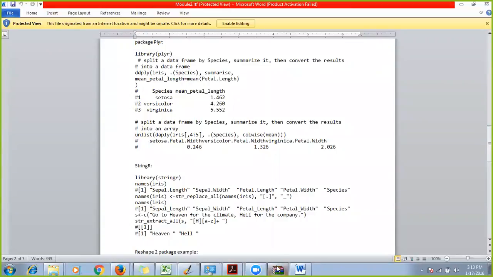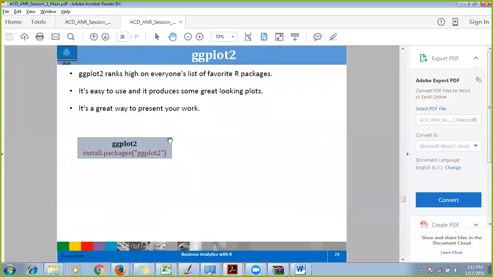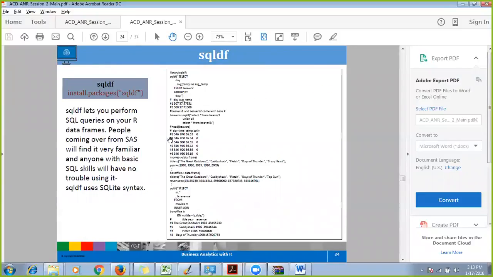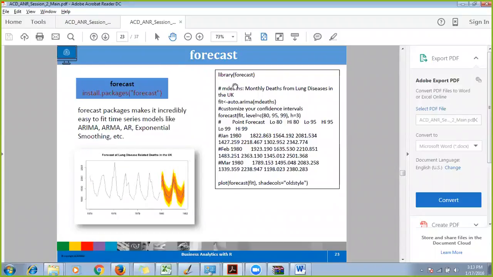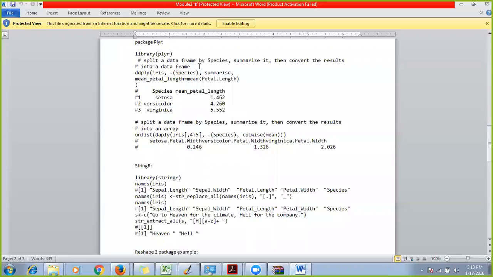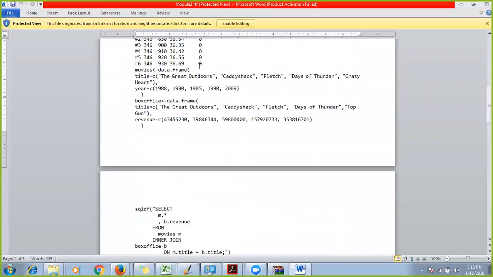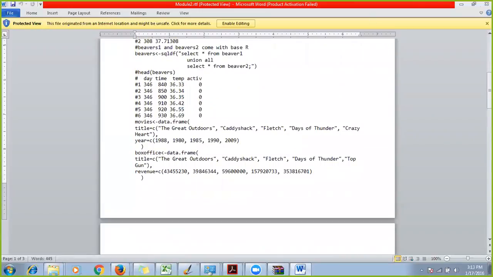Okay, so you can download all these codes and you can actually practice it. If you look at that particular slide, look at this session two. Don't worry about the content of the session two, but at some point I have some R code. These are the R code pasted on the right side of it. Because this is not a PowerPoint version, this is a PDF version, it will be very difficult for you to copy this code and paste it in a console and run it on your own. So what we have done is, anything that we are making you practice through the session, we are ensuring that it is put in a Word format so that you can use that at a later point of time.